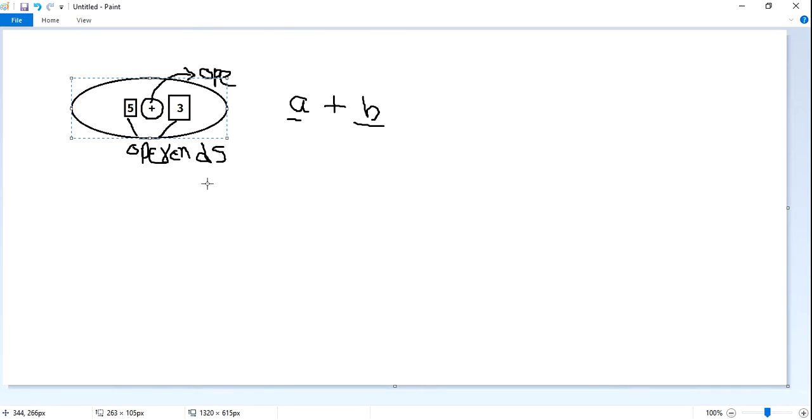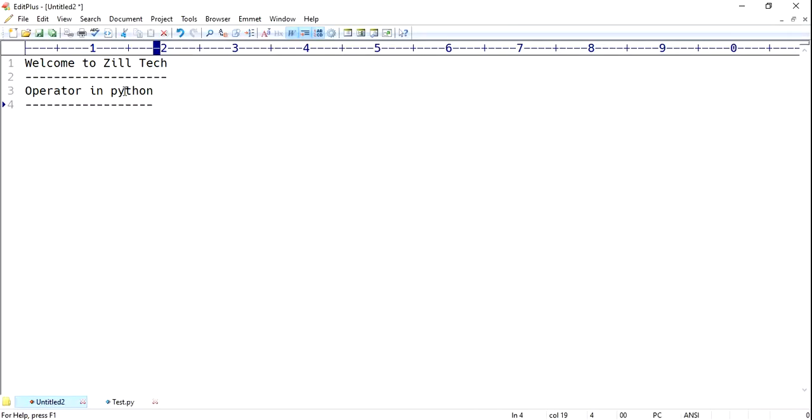Now we're going to see how many types of operators there are in Python.